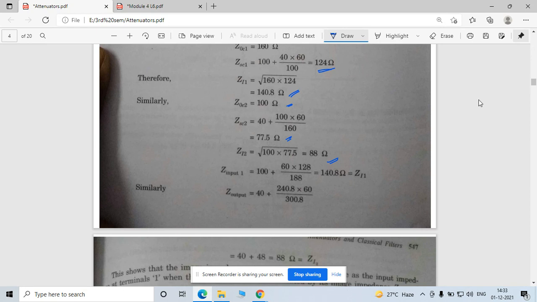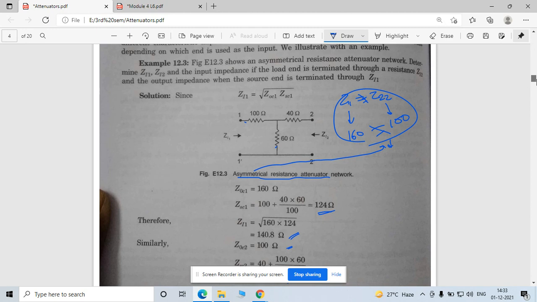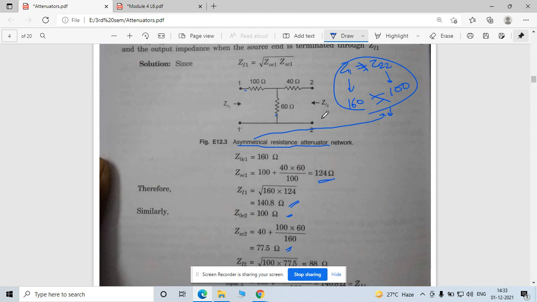Now this is for the image impedance. For finding the input impedance, what you have found now is for the image, right? And for the input impedance, simply add what you have found here to the circuit. When you find the input impedance, you have to add this ZI2, right? What is ZI2? ZI2 is nothing but your 88 ohm. And when you find the output impedance, add this ZI1, 140.8 ohms, to your first port terminal, right?